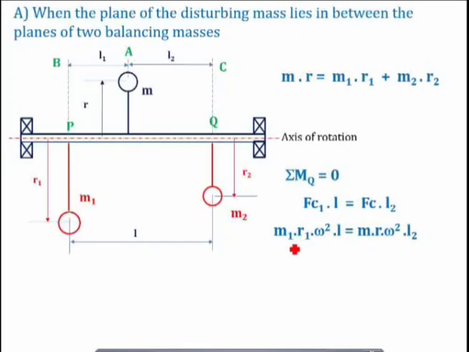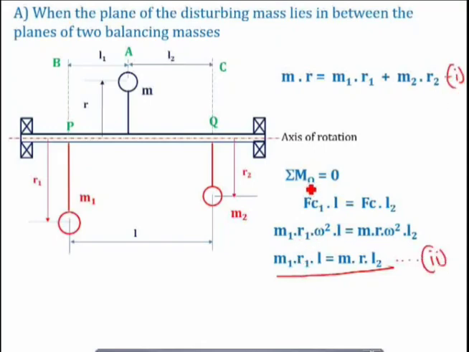Now what is Fc1? M1 R1 omega square into L is equal to Fc2, M R omega square into L. So omega square gets cancelled. So the first condition which gets satisfied is M1 R1 L should be equal to M2 R2 L. So let us call this equation number 2. Let me call this equation number 1. So what am I getting in equation 2?